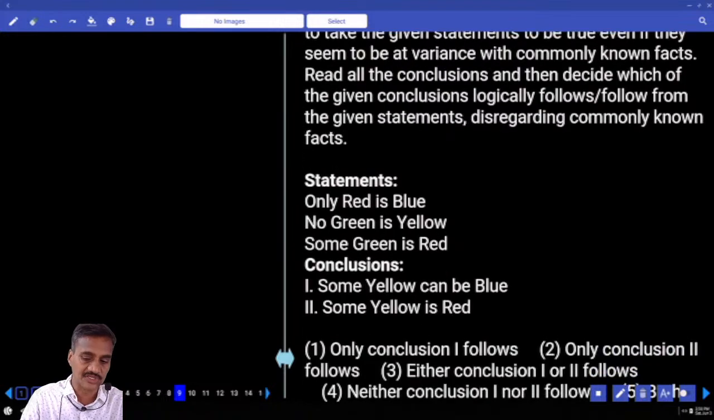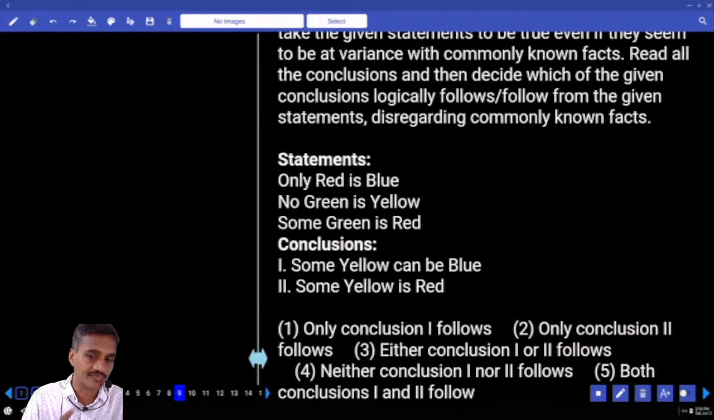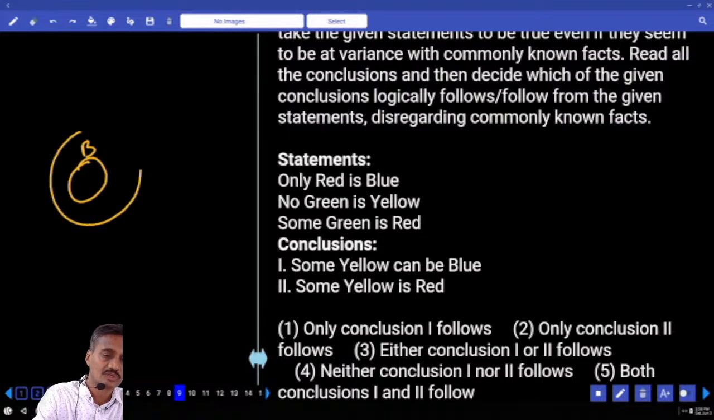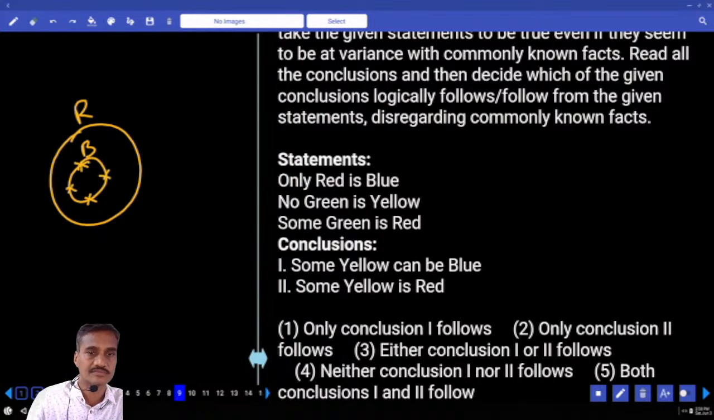In syllogisms, which comes first, the first or the second priority? Definitely the first priority. Only red is blue. Only red is blue means this entire blue belongs only to red. Blue belongs only to red means this blue does not belong to anything else.